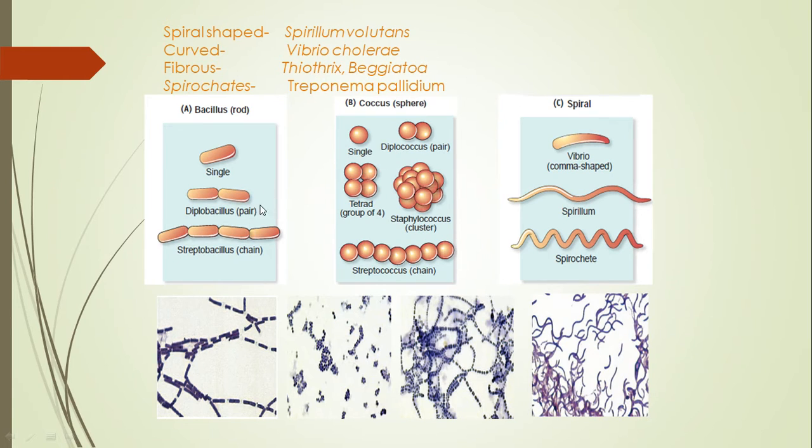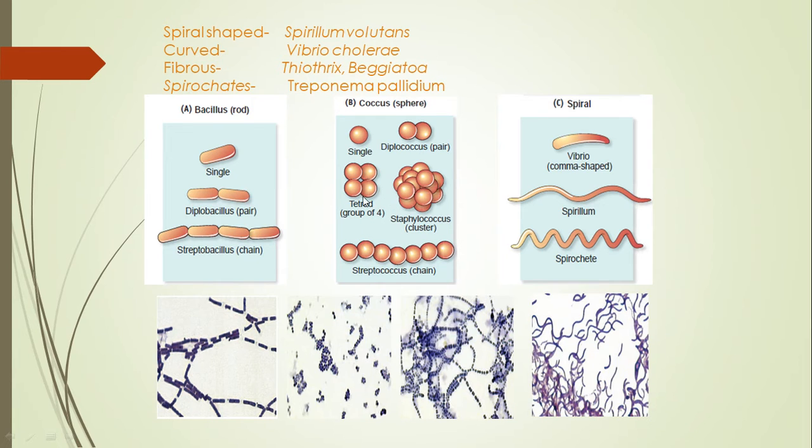Then this is single, these are 2 and these are 4 or more. A number of bacilli arranged in a chain are called streptobacilli. Strepto means chain. They are called streptococcus because they are coccus bacteria.